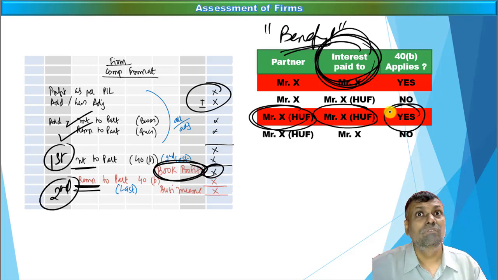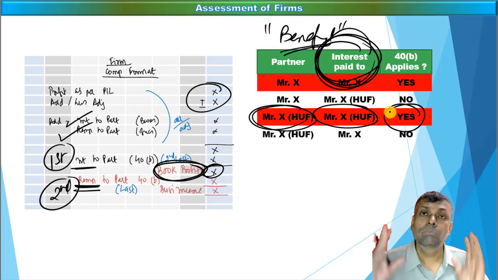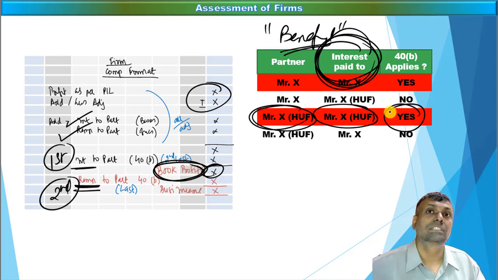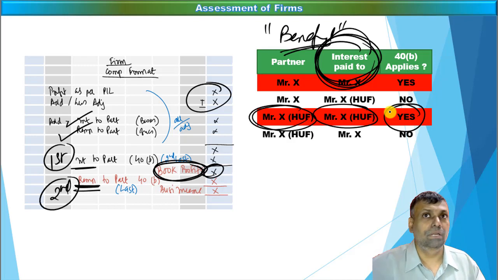Remember this particular point very, very carefully. Technically, HUF cannot become partner. Technically, HUF is only the beneficial partner. The registered partner is always Mr. X in this particular situation. This creates a little bit of a confusion with respect to the interest payment. From the interest angle point of view, consider always the beneficial partner. That means the person who employs the capital, that particular person will be regarded as a beneficial partner, which is HUF in the given case. So apply the limit of interest, section 40B limit, to such a partner who is a beneficial partner. That means the person who has employed that particular capital.